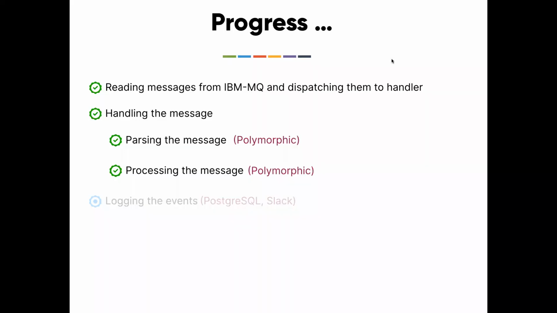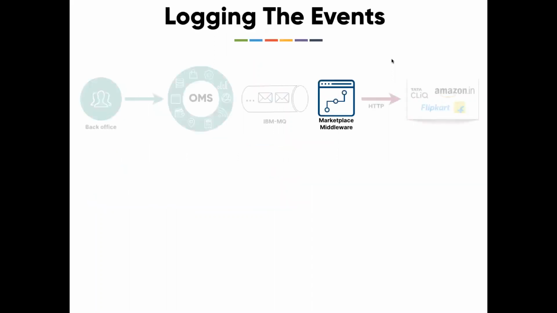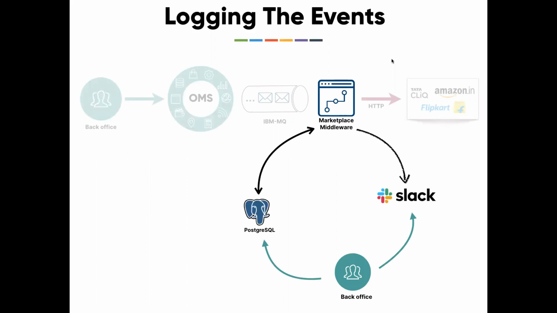Now the first item is kick. The pending item is logging the events. So logging the events, just a quick recap. We need to do Postgres as well as Slack.